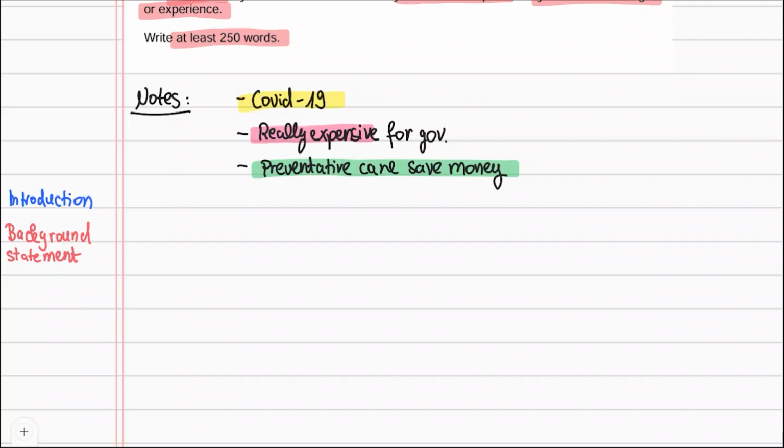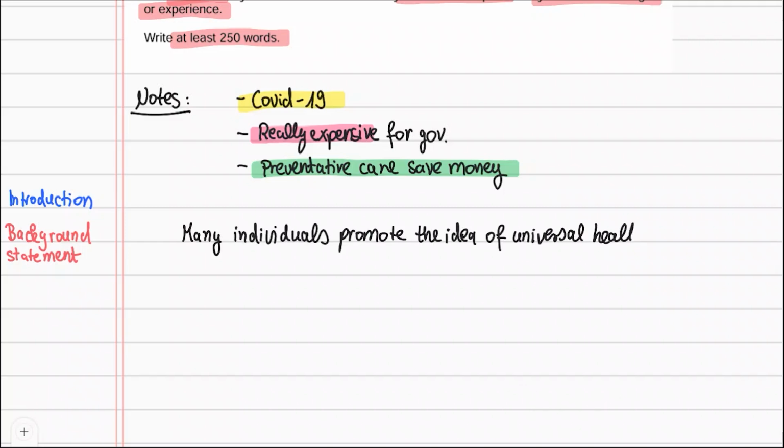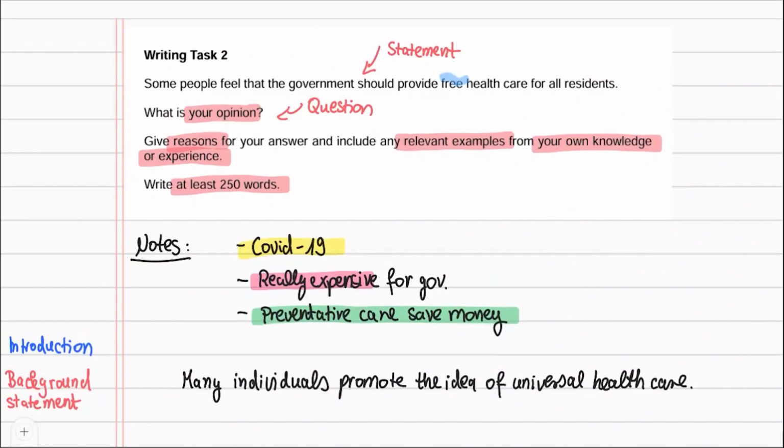Let's write this sentence. Many individuals promote the idea of universal healthcare. You can see I changed free healthcare for all residents to universal healthcare. That shows I'm familiar with the news. I also changed some people to many individuals. Finally, you see that I altered the sentence structure.